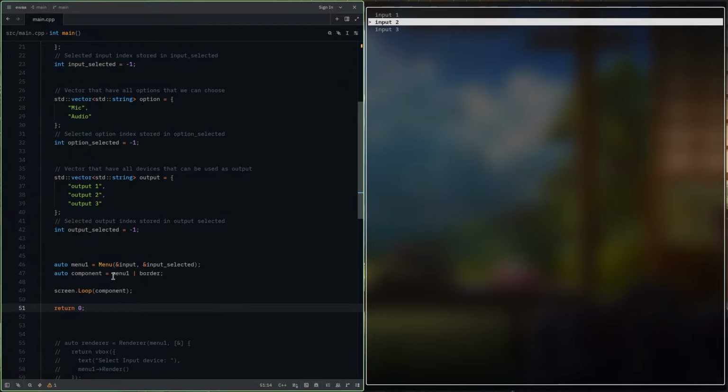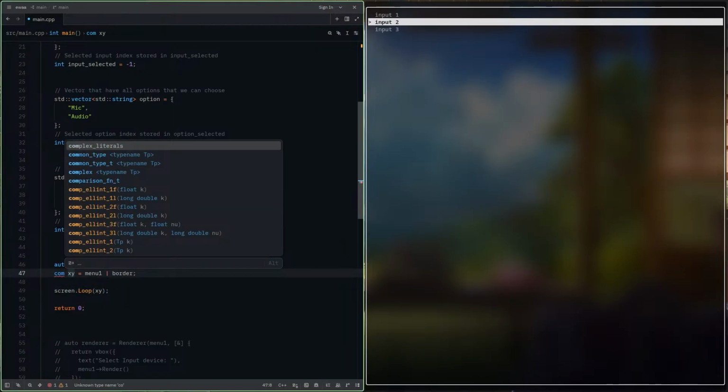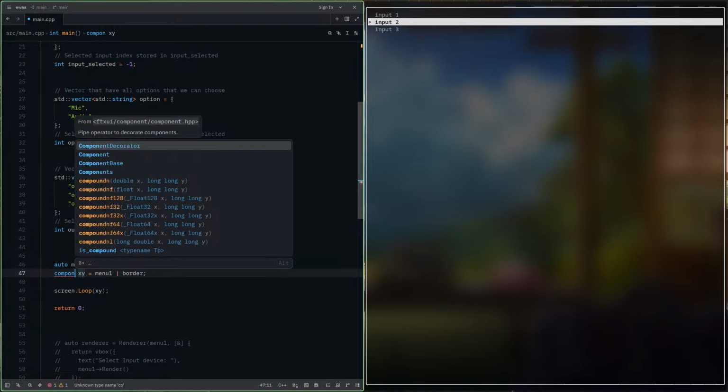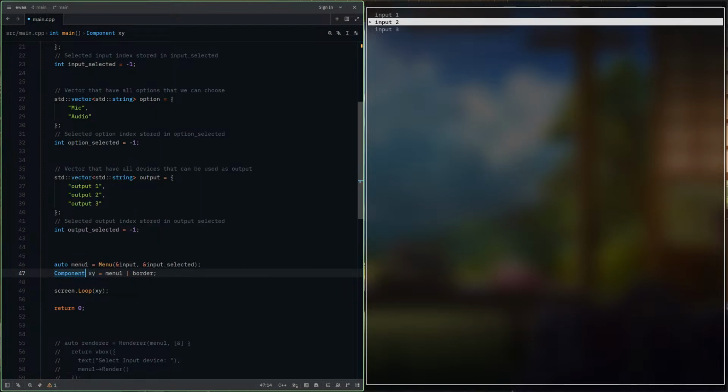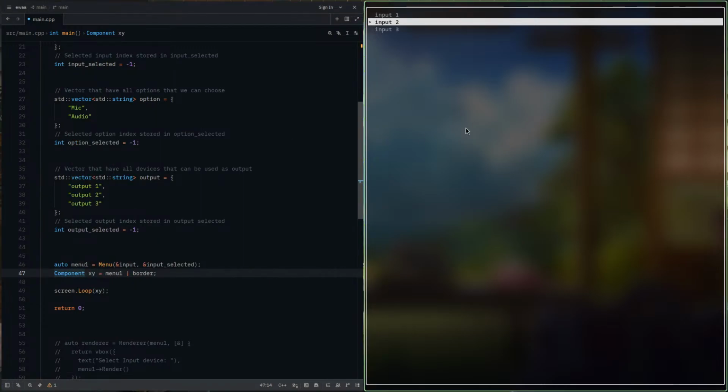What if this component's type is component only? So instead of naming it component, which will be confusing, it's the name of a variable, so I can write anything. Let me write xy, and then I have to change it here as well to xy, and the type of this xy is component, I guess. Yes.